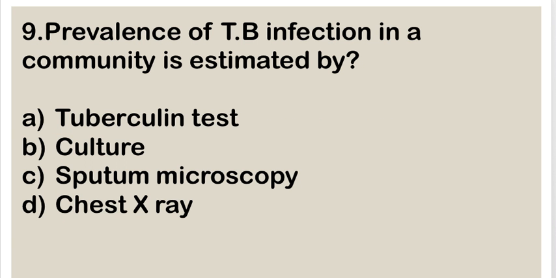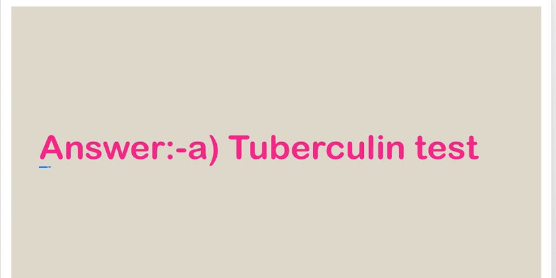Next question. Prevalence of tuberculosis infection in community is estimated by A. tuberculin test, B. culture, C. sputum microscopy and D. chest x-ray. Right answer is A. tuberculin test. Tuberculin test is also known as the Mantoux test.